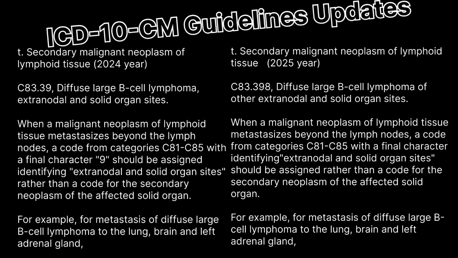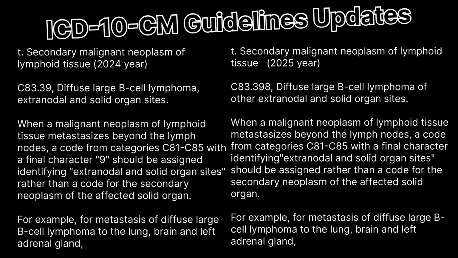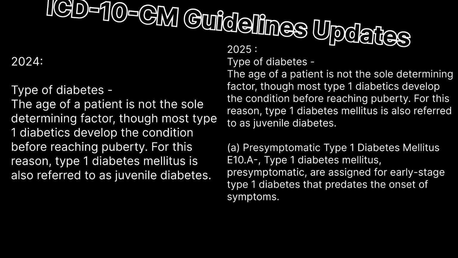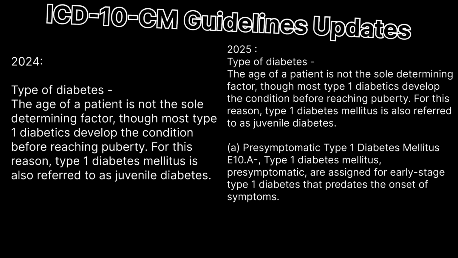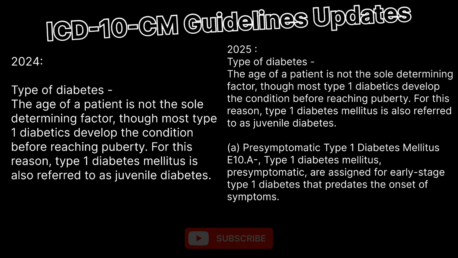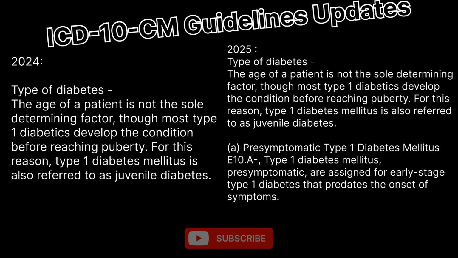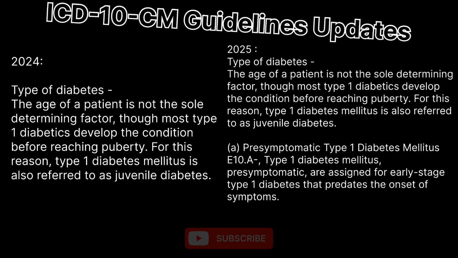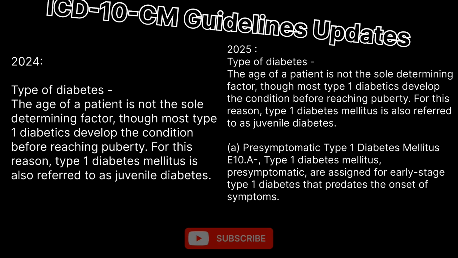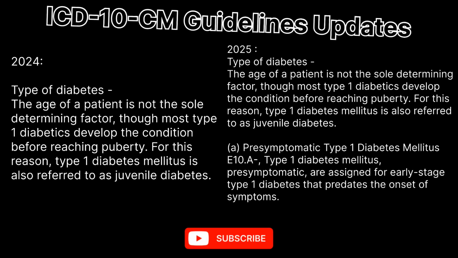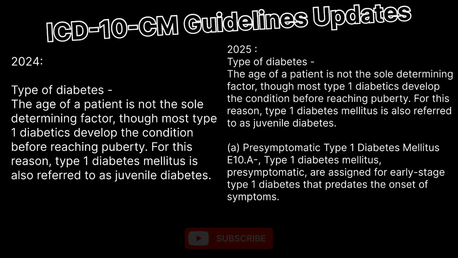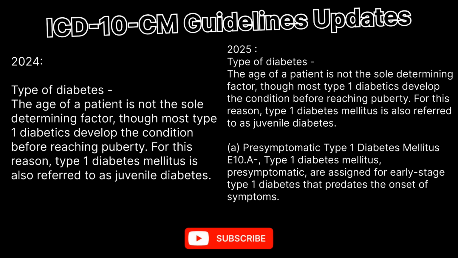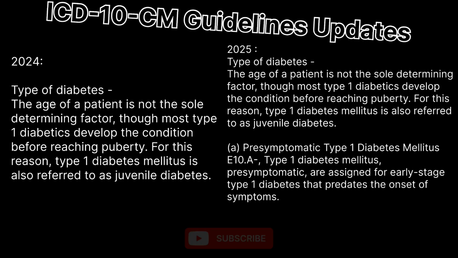In that code's description, they also added another word. The next update is regarding type of diabetes. Till now we are using the type 1 diabetes code. The age of the patient is not the sole determining factor, though most type 1 diabetics develop the condition before reaching puberty. For this reason, type 1 diabetes mellitus is also referred to as juvenile diabetes.